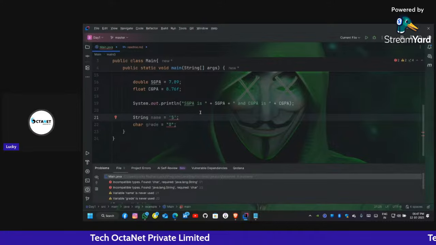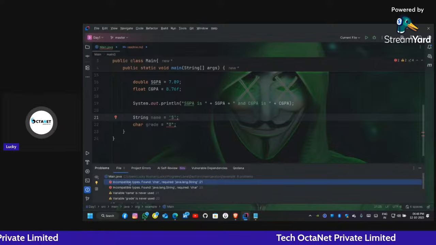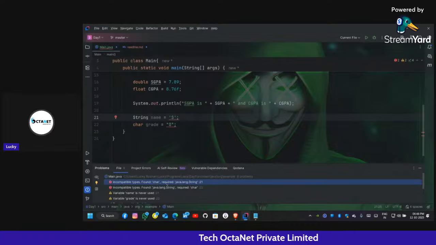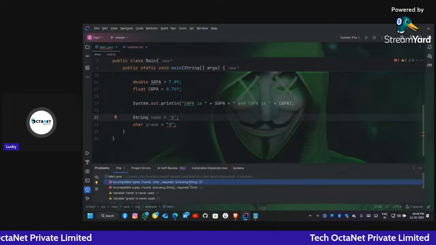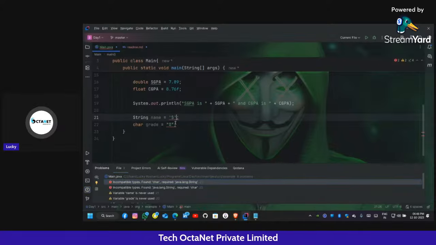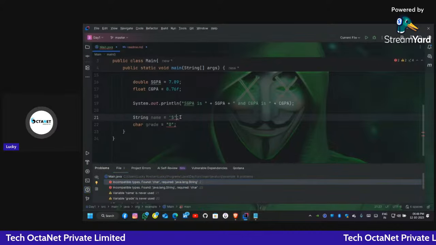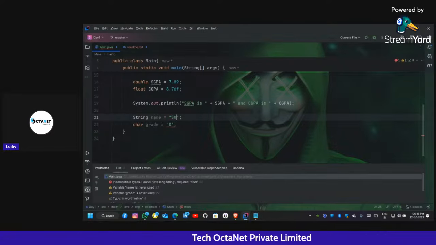Now it is a single character, still it gives an error. The error says incompatible types: found character, required java.lang.String. What is java.lang.String? We will talk about it later. But note that it is a string type, and we are giving it a character. That's why it shows the incompatible types error. So let us write it back again to double quotes.